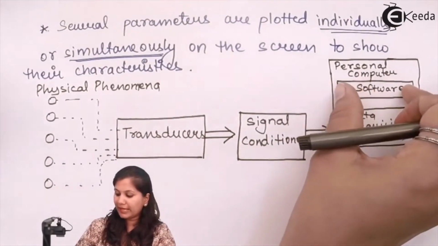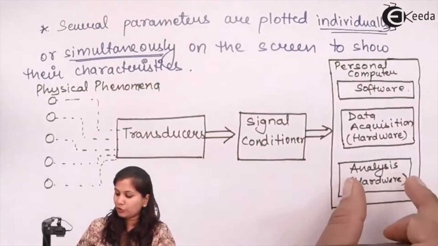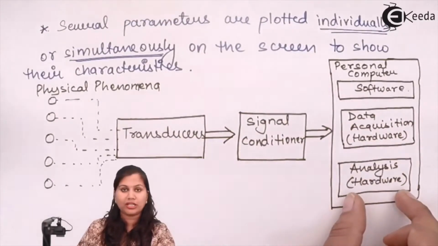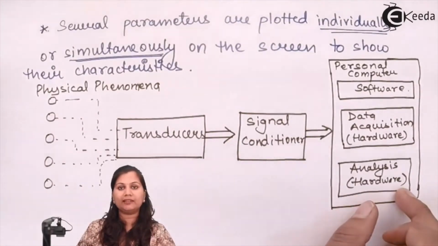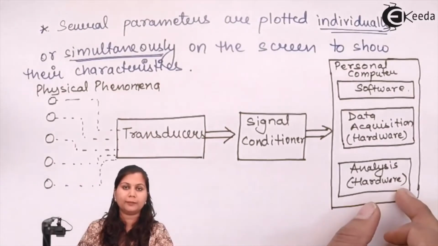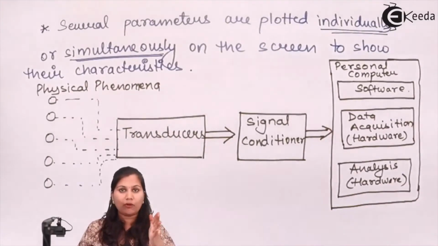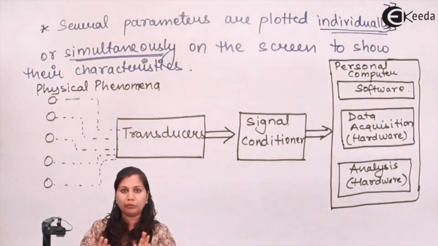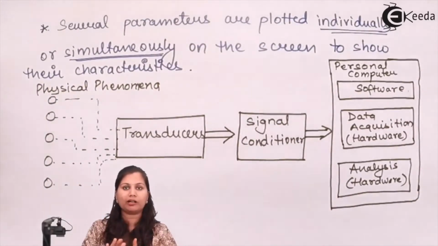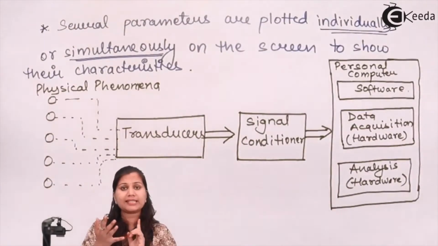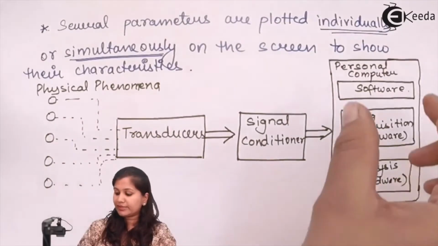Now the personal computer has a software part and a hardware part. In the hardware part, we have data acquisition and analysis, meaning data is acquired, analysis is done over it, and it is displayed and also stored in the computer. So the need for A to D converters and the display and storage devices will be removed. Instead, we have the personal computer performing all the functions on the data, whether it is analysis, acquisition, storage or display of the data.